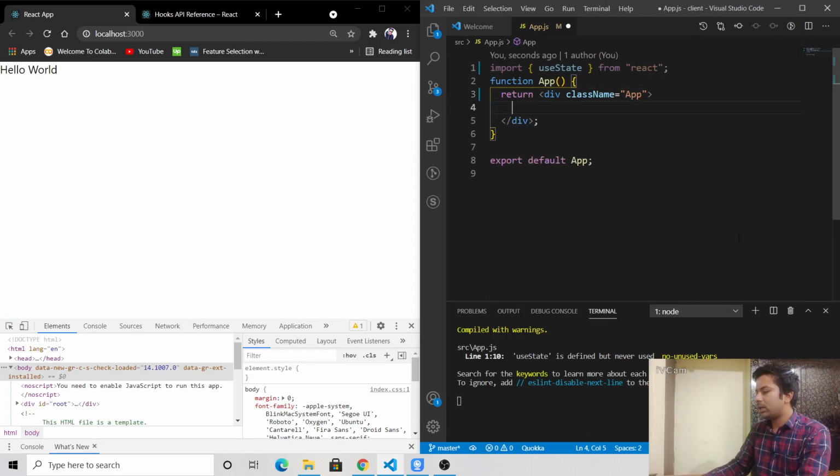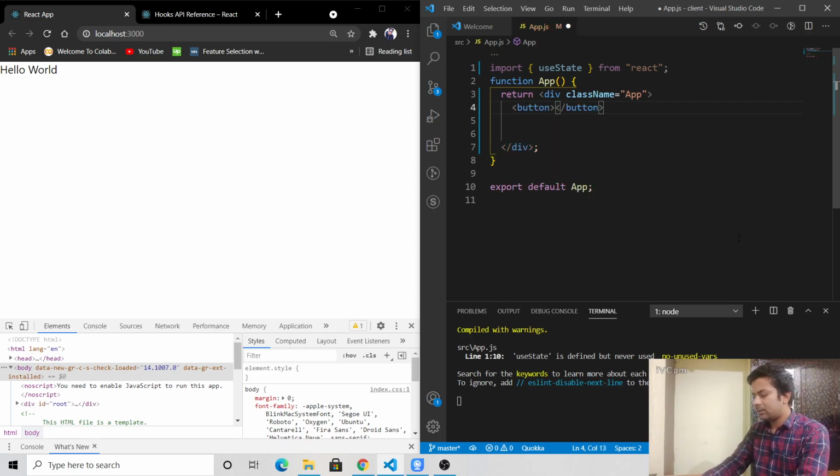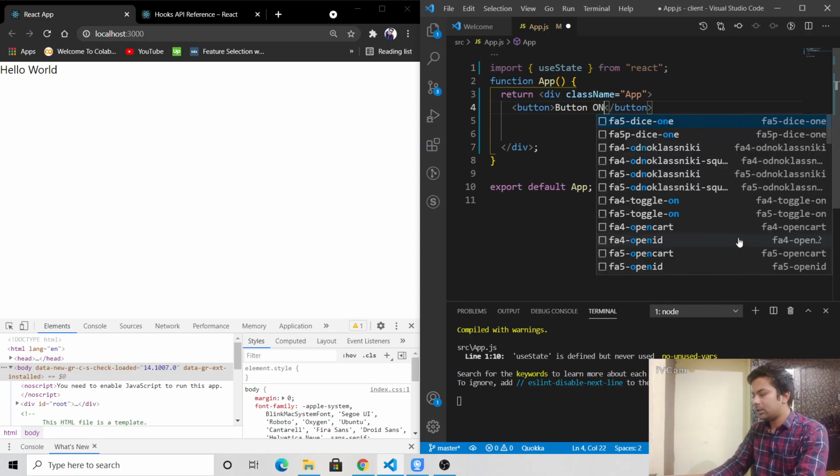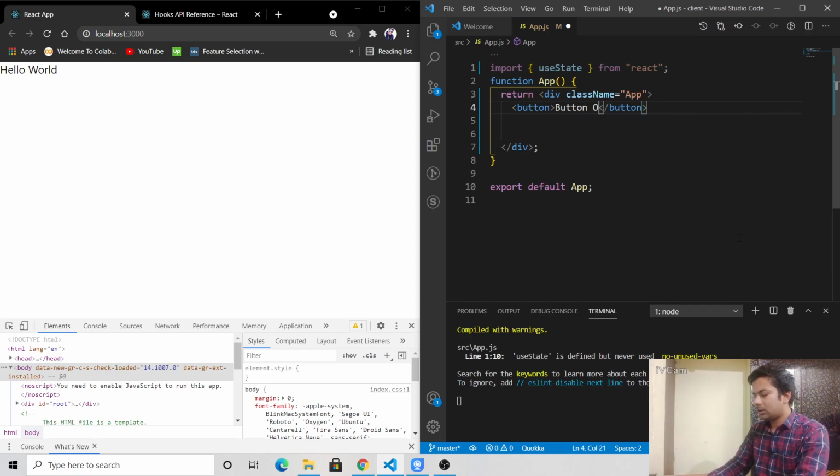Now I'll just make two buttons as I have shown there. So I'll do button 1, and I'll say button 1, and the value of button 1 will be count 1. Okay, I haven't initialized this.